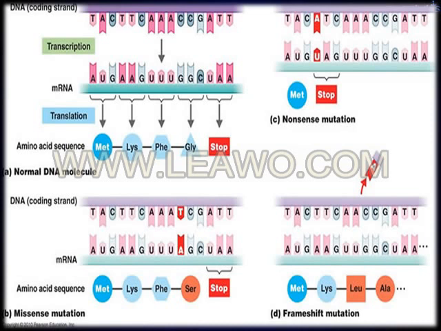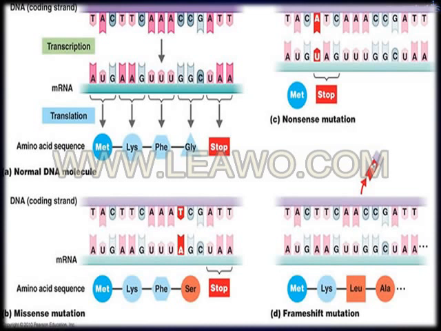Now come to the right upper diagram, that is C. Here you will see the nonsense mutation. In this nonsense mutation, you will see the codons which are responsible for the termination of the polypeptide synthesis. So there is no complete formation of the amino acids. This is known as nonsense mutation.